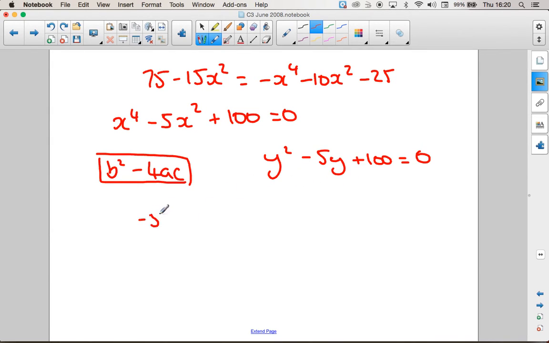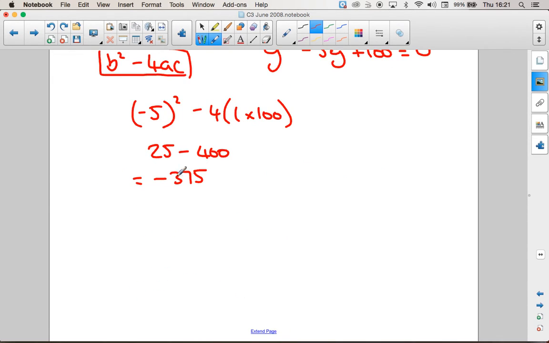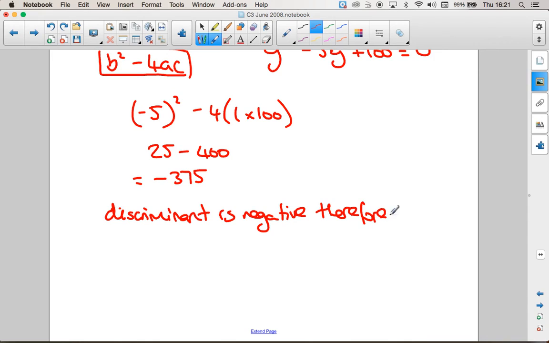So b squared is minus 5 squared, minus 4 times 1 times 100 is 25, take away 400, which is minus 375. So that's negative. Discriminant is negative, therefore no solutions, which tells us the gradient is never -1.